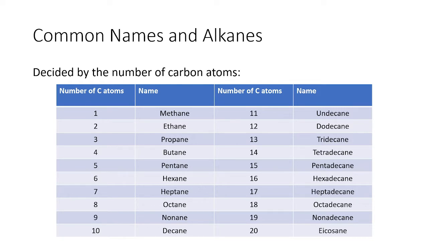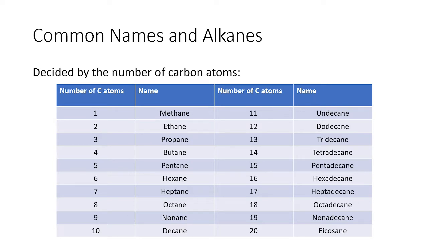For example, if the hydrocarbon, which is an alkane, has one carbon atom, it is methane. If it has two carbons, it is named ethane. And we have propane for 3, butane for 4, and so on and so forth. So this is how we usually name alkanes.